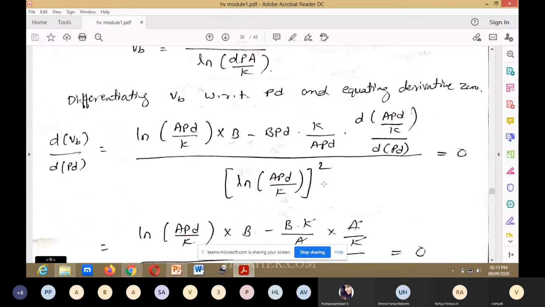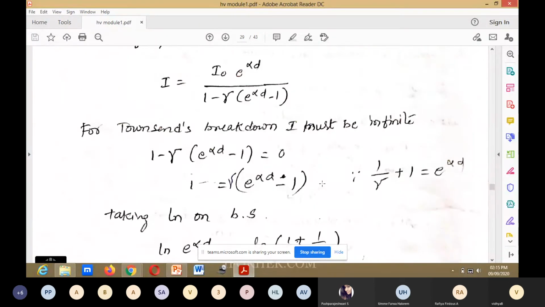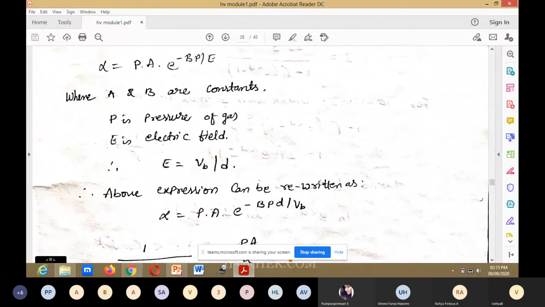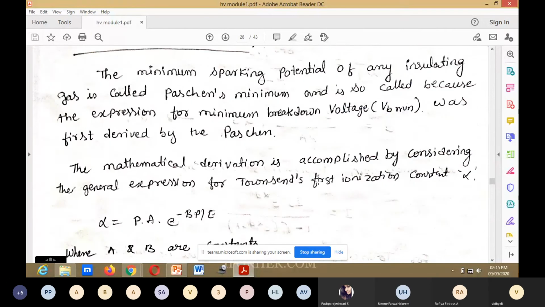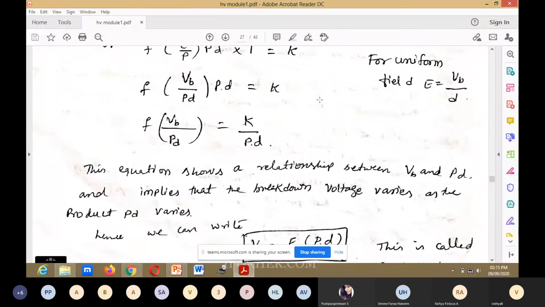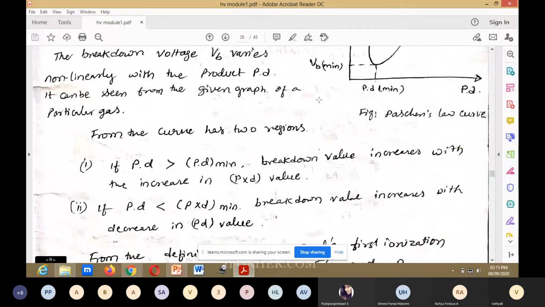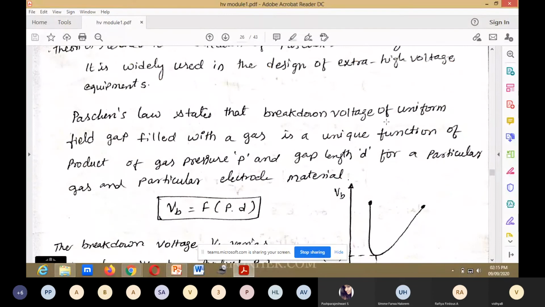In Paschen's law, first we will see the definition, what it states. Paschen's law states that the breakdown voltage of a uniform gap filled with a gas is a unique function. VB is equal to a function of P into D. It says that the pressure and gap length vary with the breakdown voltage.